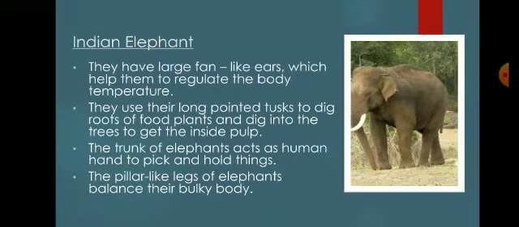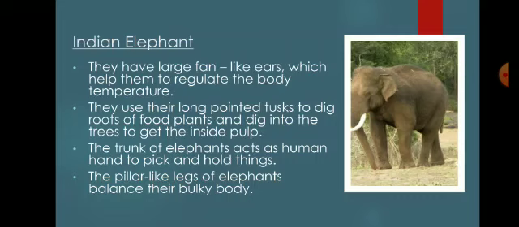Next we will be discussing the Indian elephant. Indian elephants have large fan-like ears which help them to regulate the body temperature. You can also see the large fan-like ears in the diagram that I have shown. They also use their long pointed tusks to dig the roots of food plants and dig into the trees to get the inside pulp. The tusk is a modified tooth which is used for digging and for uprooting the roots of the food plants.